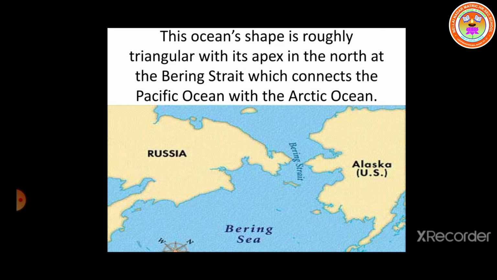The Pacific Ocean is triangular in shape, with its apex in the north at the Bering Strait, which connects the Pacific Ocean with the Arctic Ocean. See the picture, clearly understood. Okay, children. So, which strait connects Pacific Ocean with the Arctic Ocean? Bering Strait.